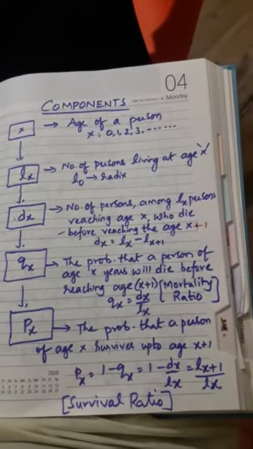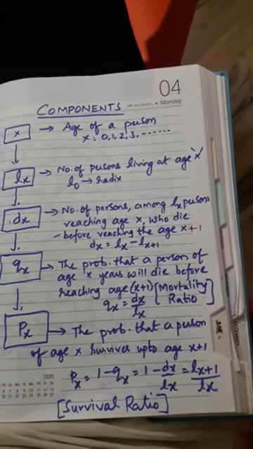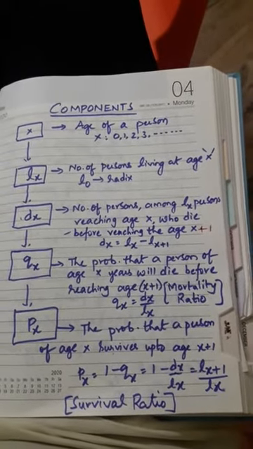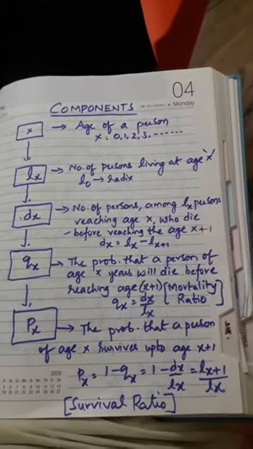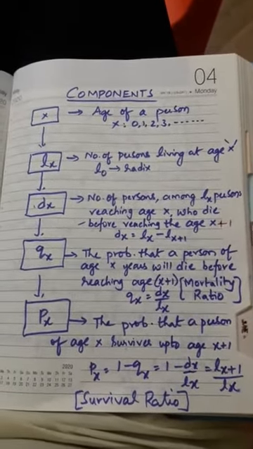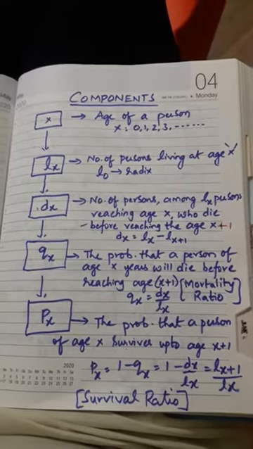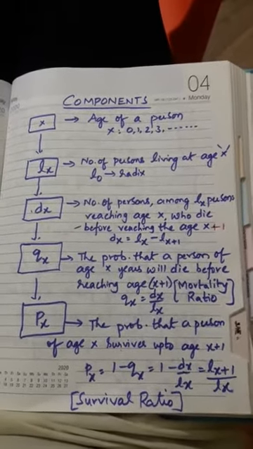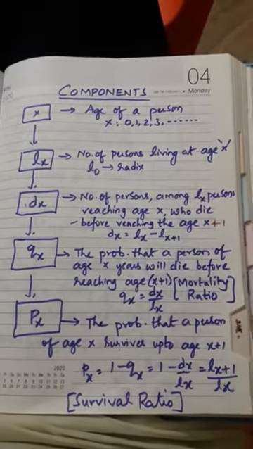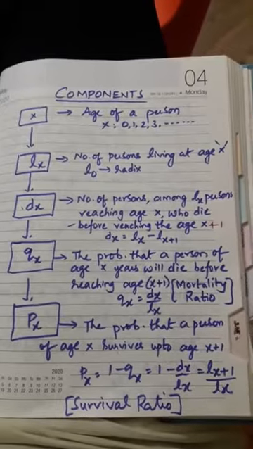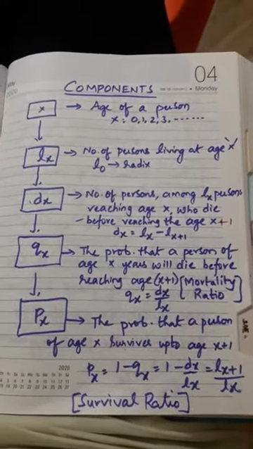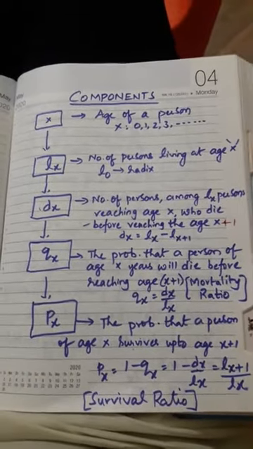Now dx means, among all these lx cats who are having age 2, how many cats die before reaching the third year? That is called dx. Next, qx: dx you have taken, how many are going to die before reaching x plus 1. Here, what is the chance of dying before reaching age x plus 1? The probability you are calculating in qx.